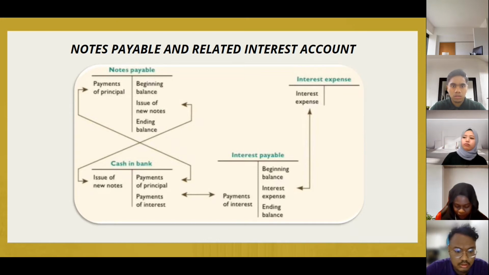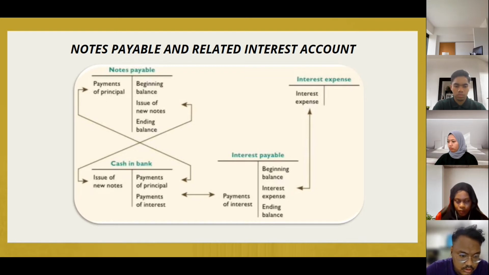And we can see that if we pay the principal, it will be deducted from cash. So notes payable will be debited and then cash credited. And then the liability's beginning balance will be a credit, so any issuance of a note will be an addition, but the payment will be a debit, or a deduction. And in cash in bank, the issuance of a note will be a debit to cash in bank, so it is an addition, but the payment for both principal and interest will be a credit.